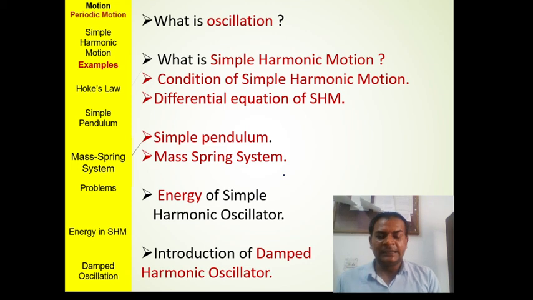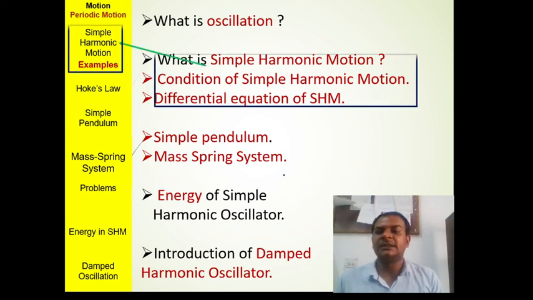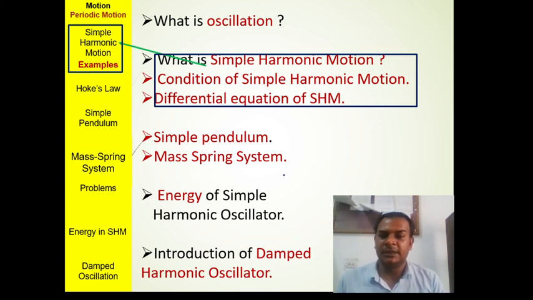What did we learn in this lecture? We learned what oscillation is and what simple harmonic motion is. We studied simple harmonic motion, gave its conditions, and derived its differential equation, with examples. We discussed two examples: the simple pendulum and the mass spring system.